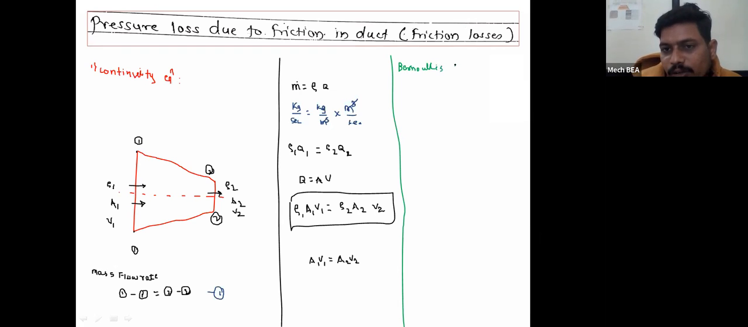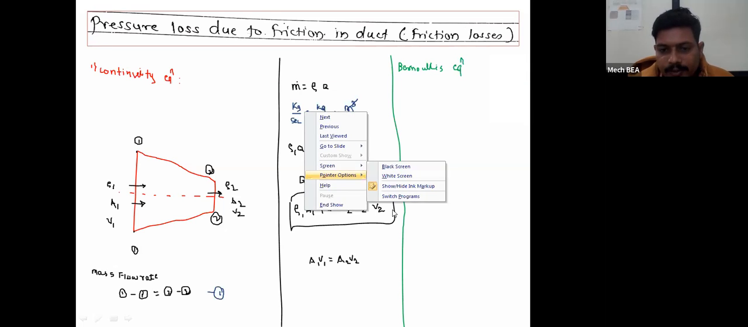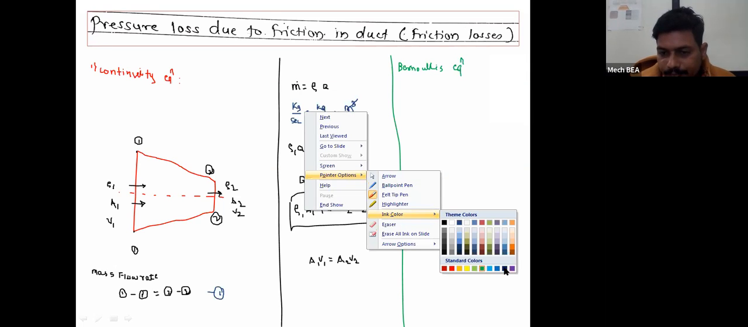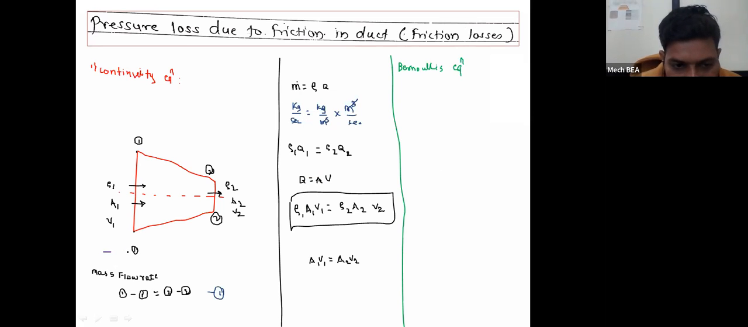Bernoulli's equation or Bernoulli's theorem. For the derivation of Bernoulli's equation, I'm going to consider this as a reference line. The vertical distance of the axis from the reference line at section 1 is Z1, and the vertical distance of the axis from the reference line at section 2 is Z2.